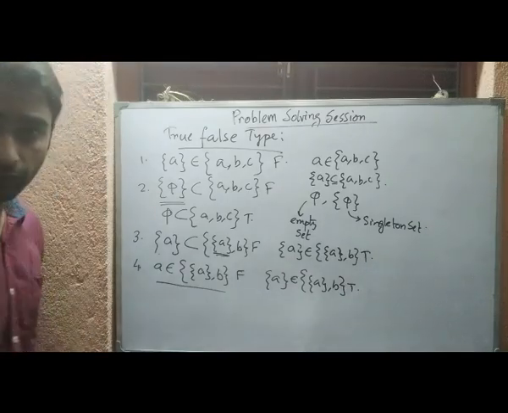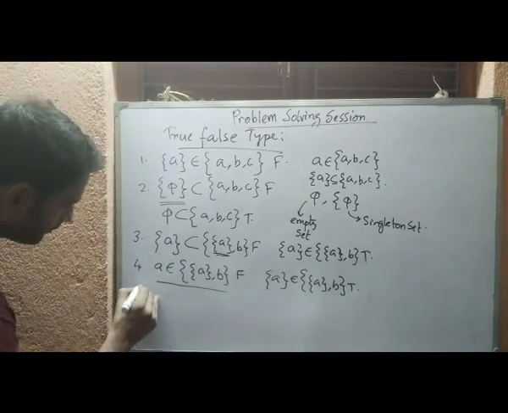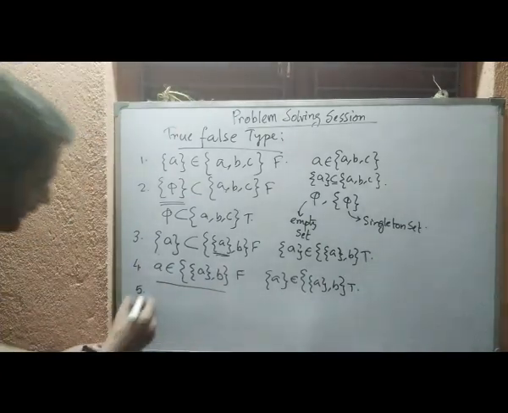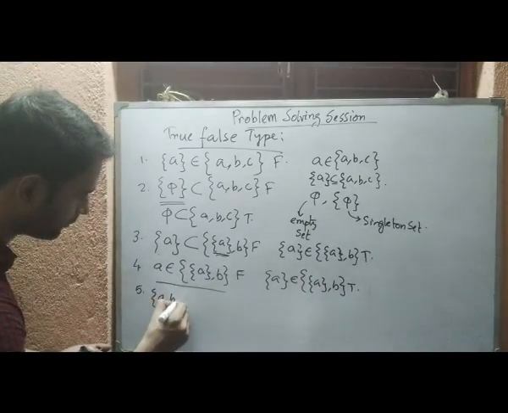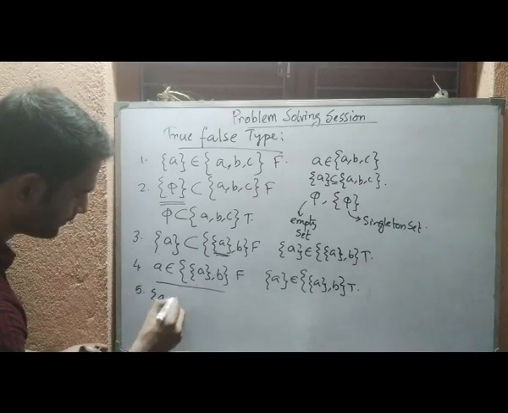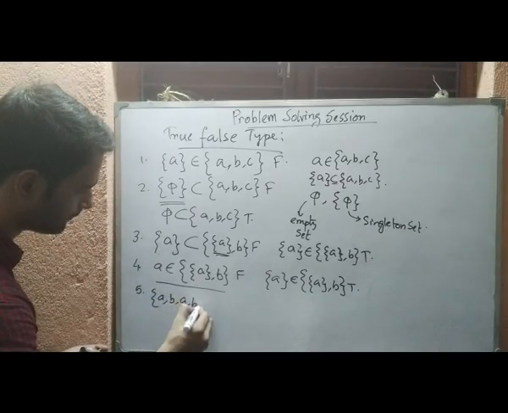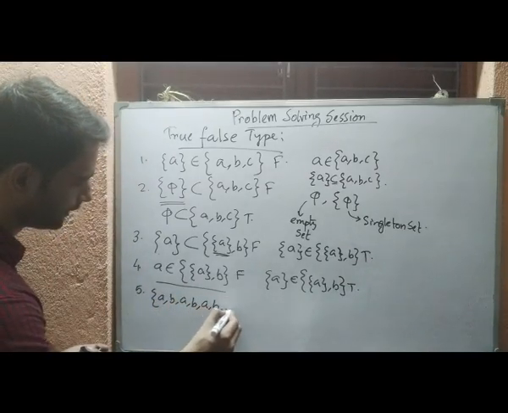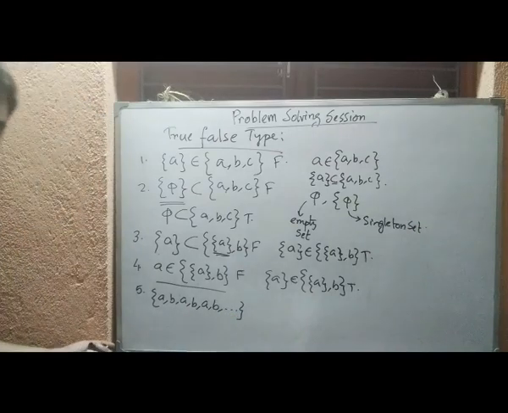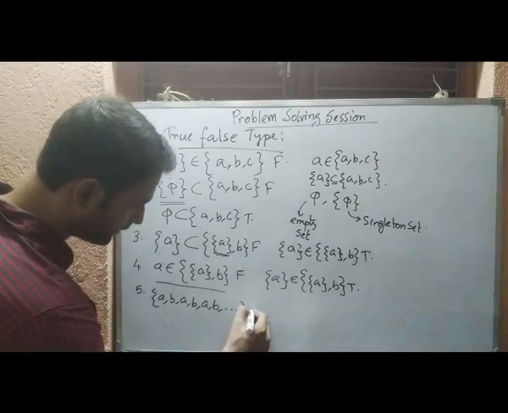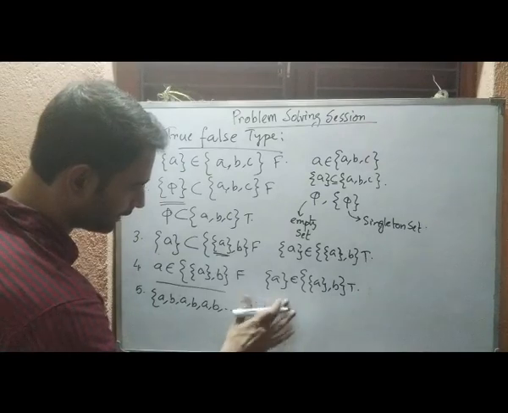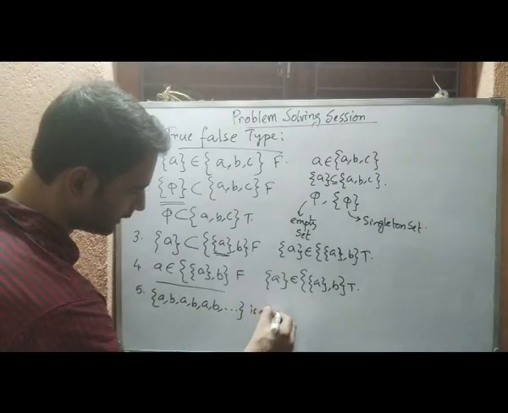Let us come to the next one. Number 5. It says that if we construct a set like this, and so on, AB, AB, AB, and so on, they are saying that it is an infinite set.